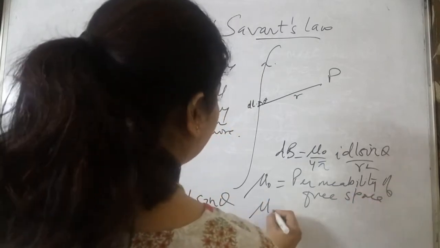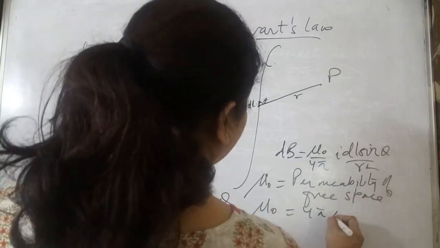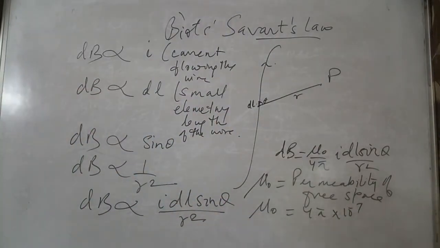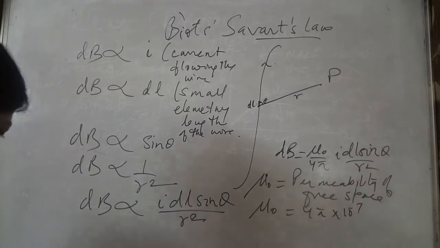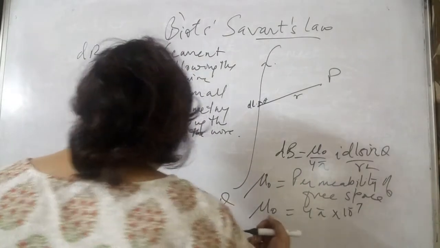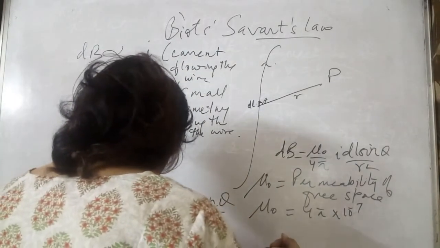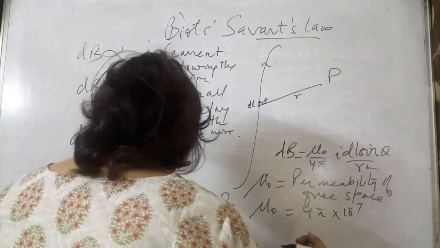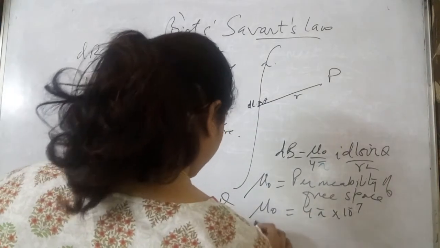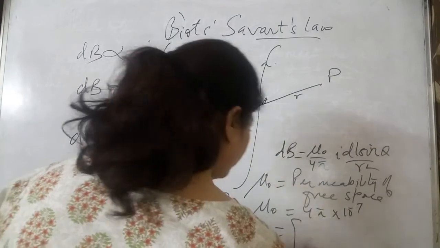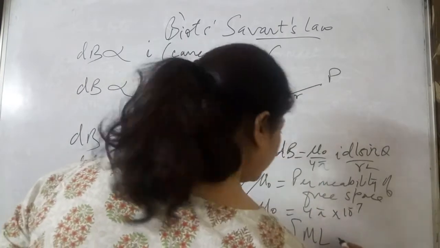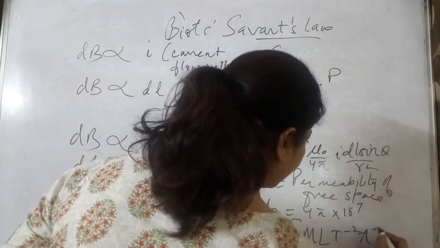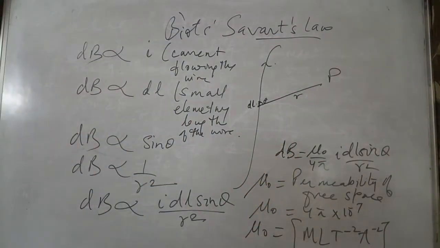And this is given as 4 pi into 10 to the power minus 7. This is the value of the mu 0 value in SI unit. And you can very well write the dimensional formula of mu 0 as M L T to the power minus 2 A to the power minus 2. This is the dimensional formula. This is in SI unit.